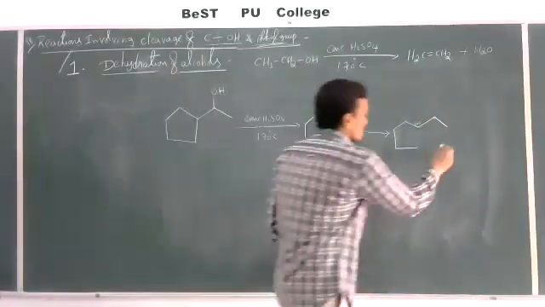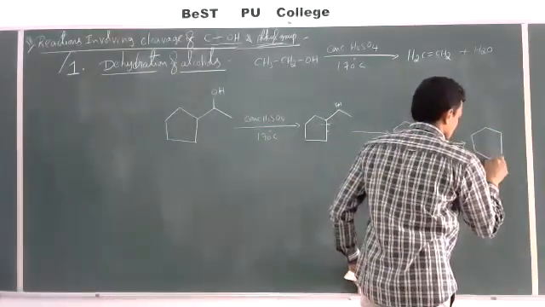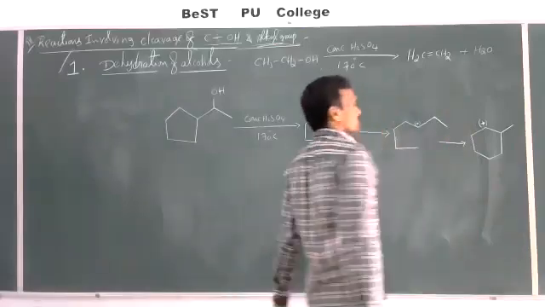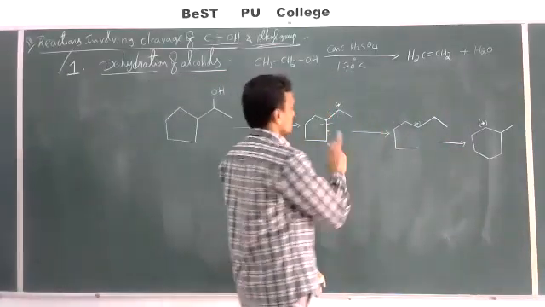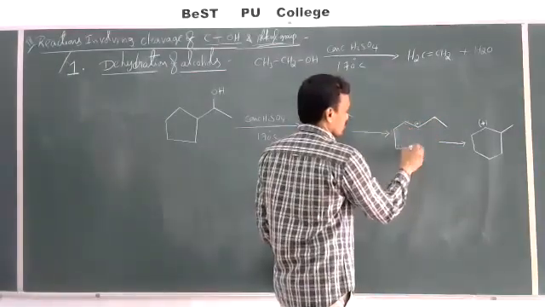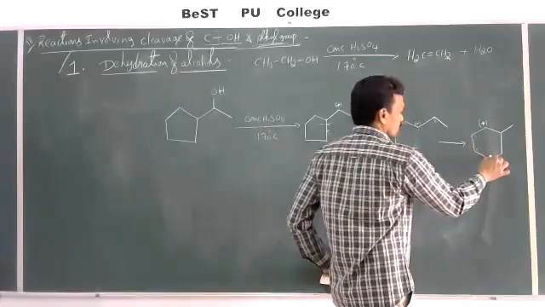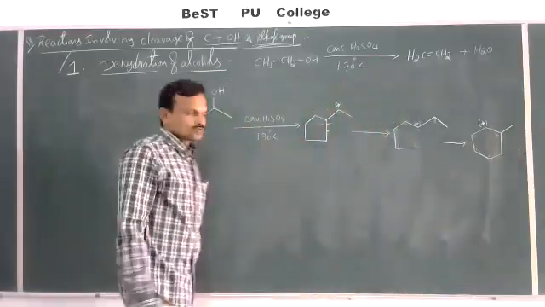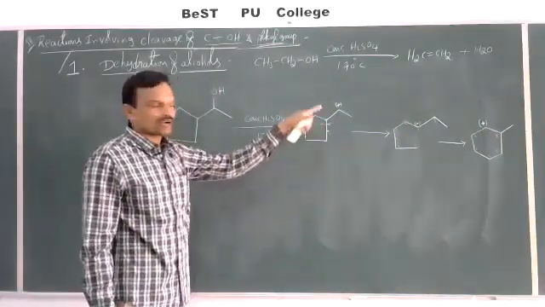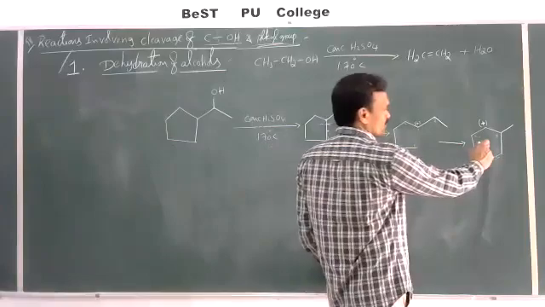So as a result, if you observe here, I'll represent it like this, C plus. Let this be the first, second, third, fourth, fifth, and this will be the sixth one. Now this is 1, 2, 3, 4, 5, and then 6. So this is a ring expansion. The carbocation formed here undergoes rearrangement by ring expansion mechanism, and this is the carbocation that is formed.